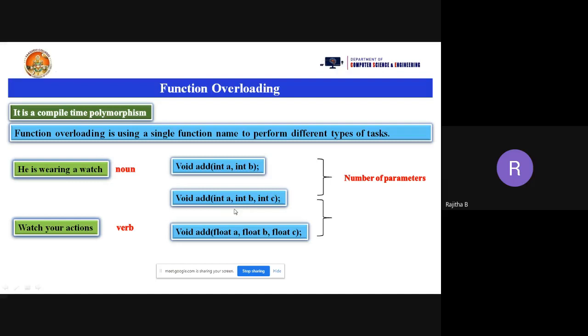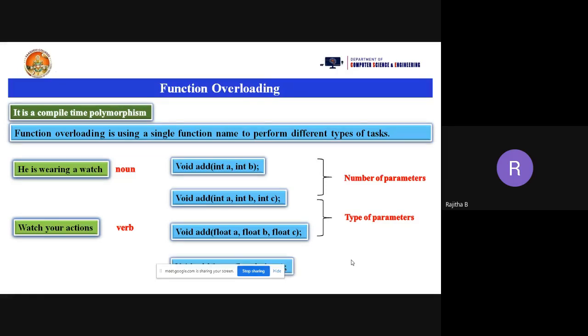So in the second function, I'm using the integers. And in the third function, I'm using the float. So I can differentiate these two with the type of parameters. So whether you are using the same name for a number of functions, we can differentiate those with these two things, number of parameters and the type of parameters. I think we already discussed this topic in the features of object-oriented programming.